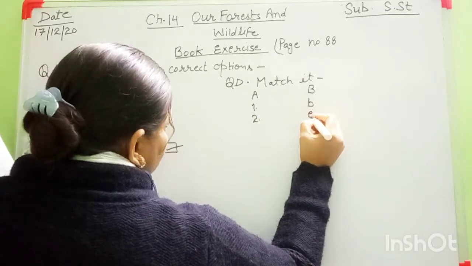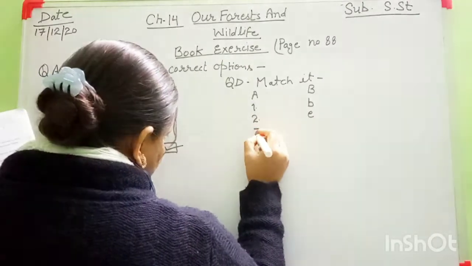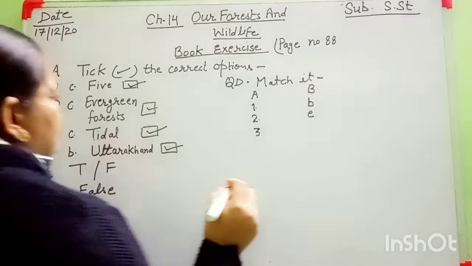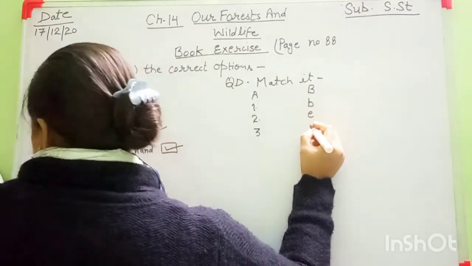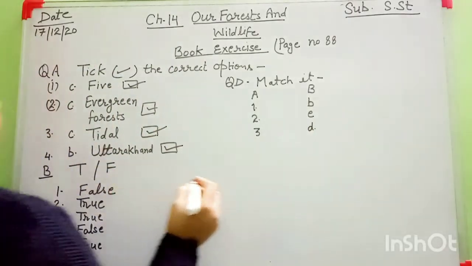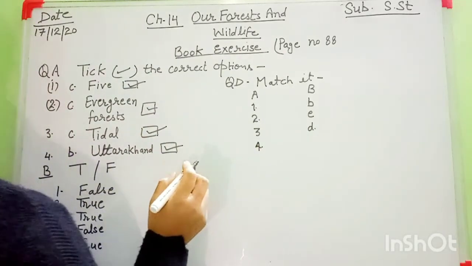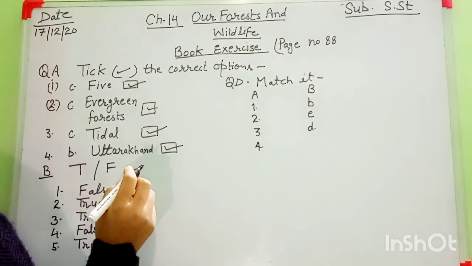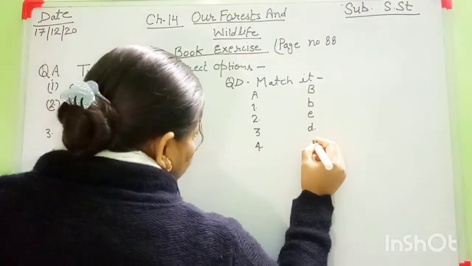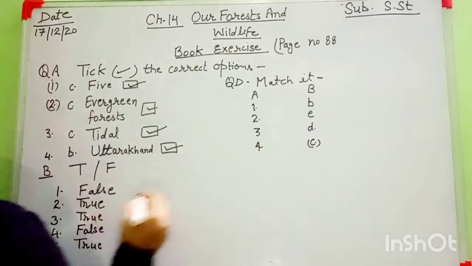So the right option is E. Number 3 Gir. Gir forest is in Gujarat and it is famous for lion. Option D is right. Okay. Number 4 is Periyar National Park. It is situated in Kerala and it is famous for elephant. So right option is C. Okay. Then number 5 is Sundarban.